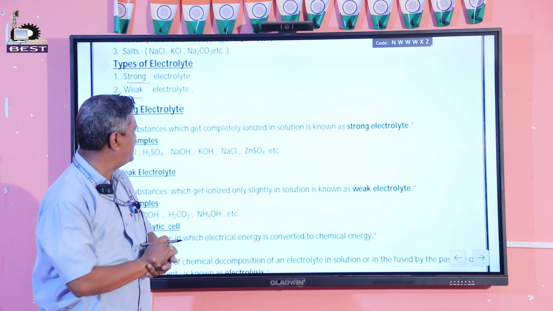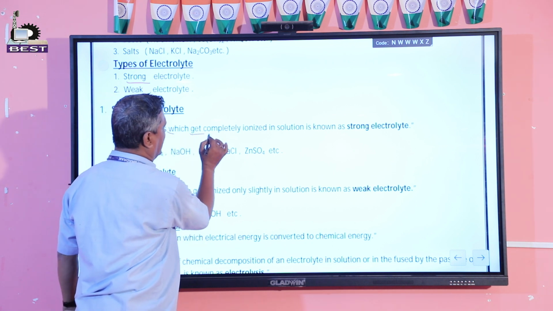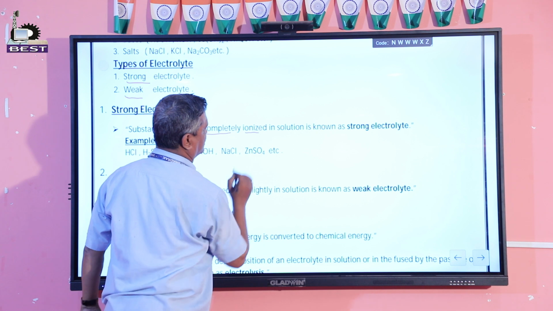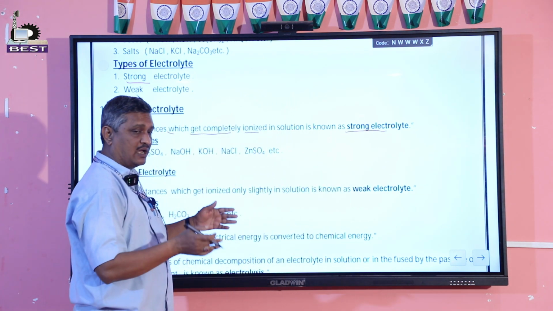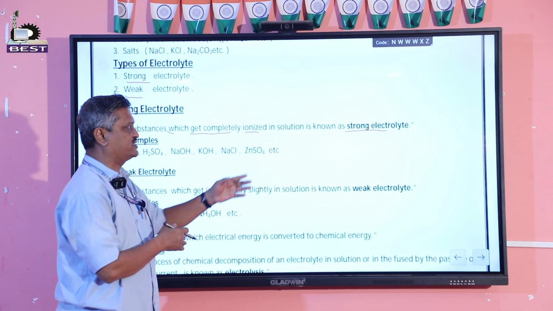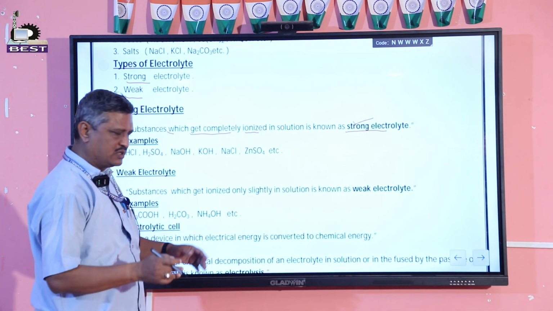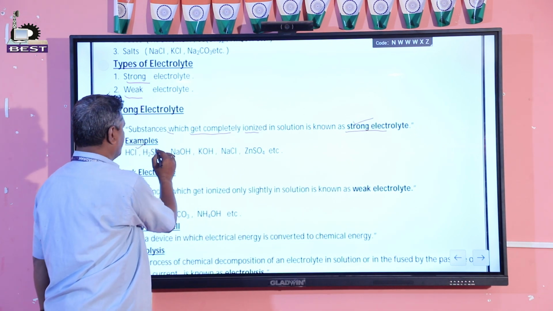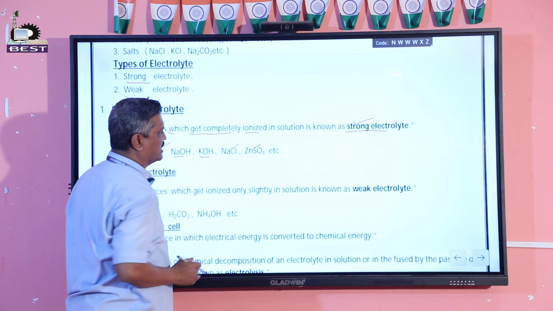Substances which get completely ionized in solution are known as strong electrolytes. I am repeatedly saying this: substances which get completely ionized in solution are known as strong electrolytes. Examples: hydrochloric acid, sulfuric acid, sodium hydroxide, potassium hydroxide, all are strong electrolytes.